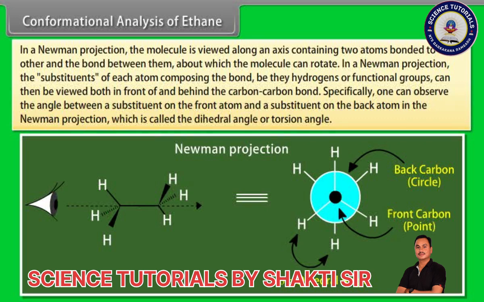The substituents of each atom composing the bond, be they hydrogen or functional groups, can then be viewed both in front of and behind the carbon-carbon bond. Specifically, one can observe the angle between a substituent on the front atom and a substituent on the back atom in the Newman projection, which is called the dihedral angle or torsion angle. In ethane specifically, we can imagine two possible extreme conformations. In one case, the dihedral angle is 0 degrees and the hydrogens on the first carbon line up with, or eclipse, the hydrogens on the second carbon.